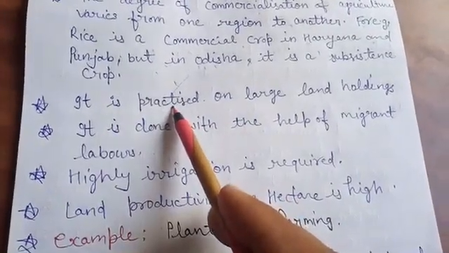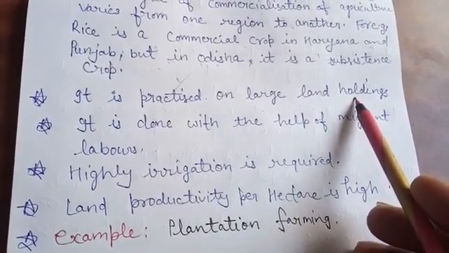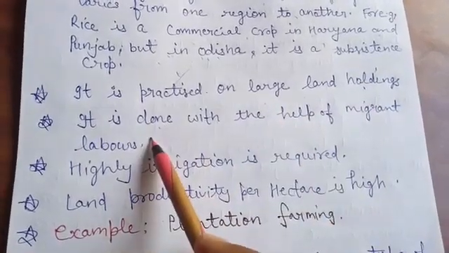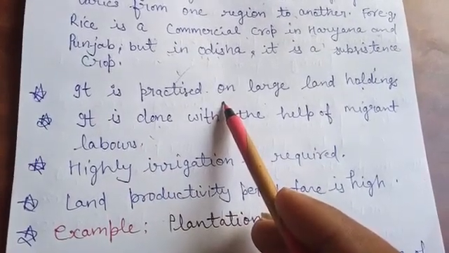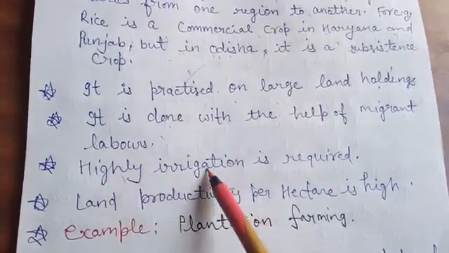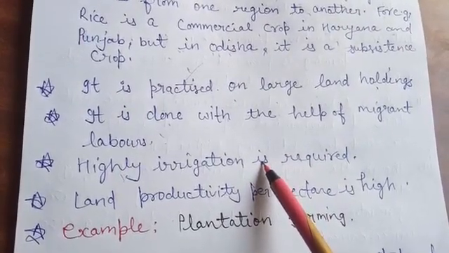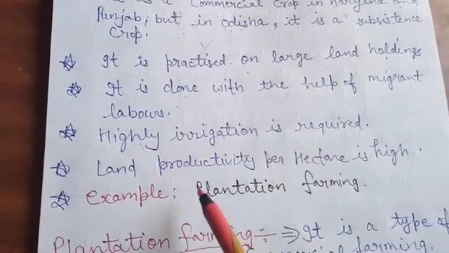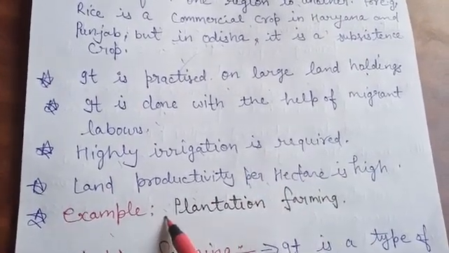It is practiced on large land holdings. Commercial farming is practiced on large holdings. It is done with the help of migrant laborers. Commercial farming is not possible with the help of family members only. Heavy irrigation is required. This farming is not possible if we are dependent on monsoon only. Land productivity, per hectare, is high in this commercial farming. An example of this type of farming is plantation farming.